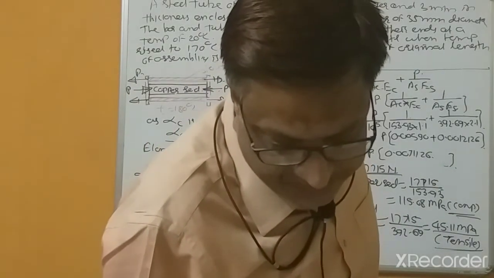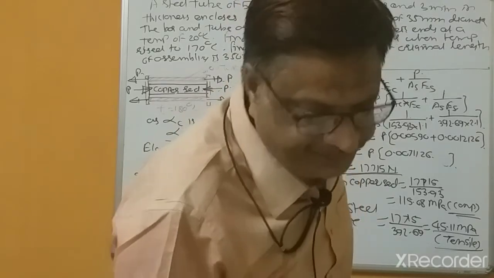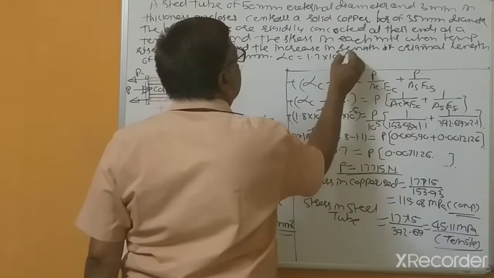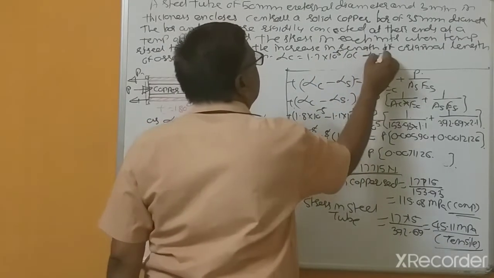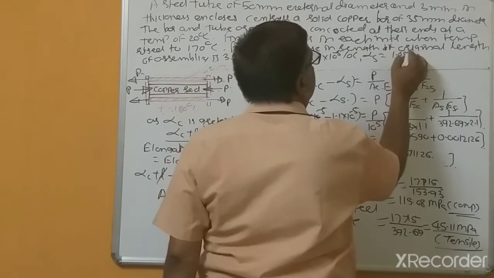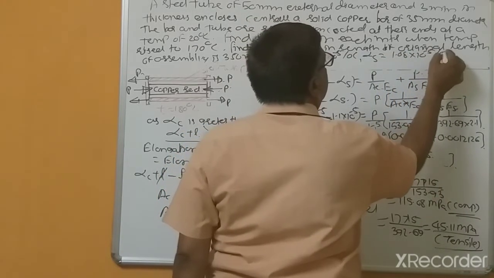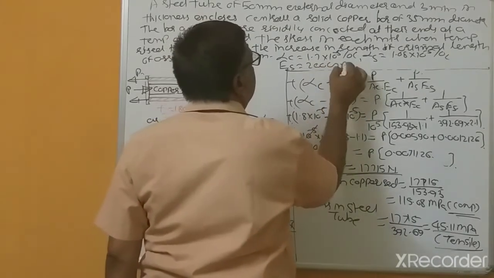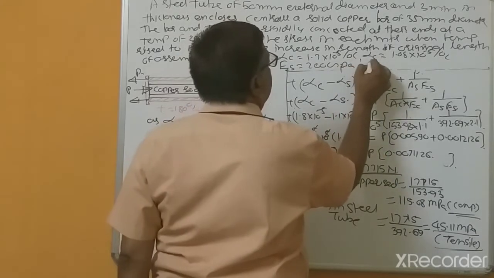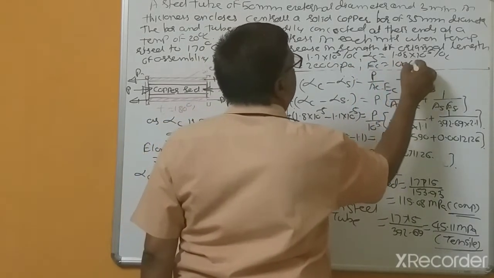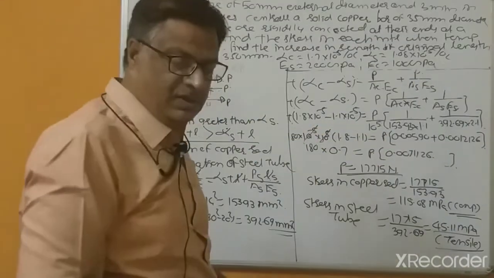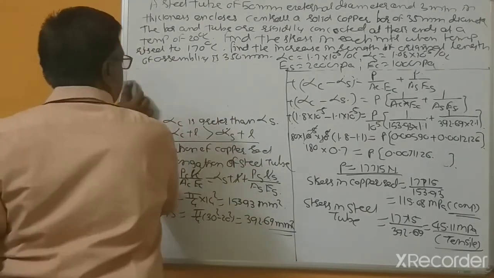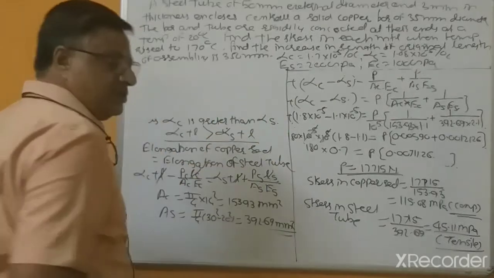The given data: 1.7, 1.08, 100, 200. This is given, so again we will use this same data.